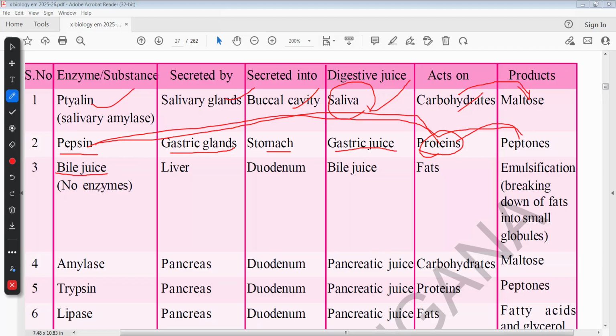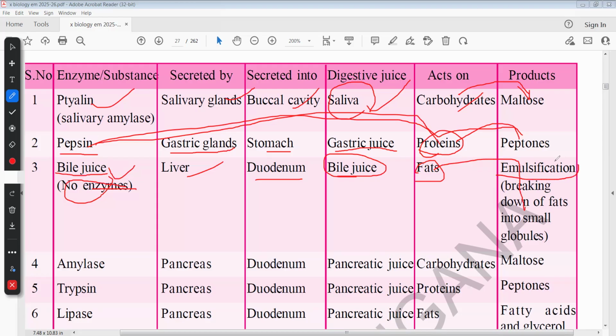Already I said bile juice is secreted by the liver. It does not have any enzyme. It is important in examination. It will come, damn sure: which juice does not contain enzymes, meaning bile juice. This bile juice is secreted by the liver into the duodenum. Duodenum is the first part of the small intestine. Bile juice mainly consists of salts and pigments. These salts act on fats, and fats convert into small globules.